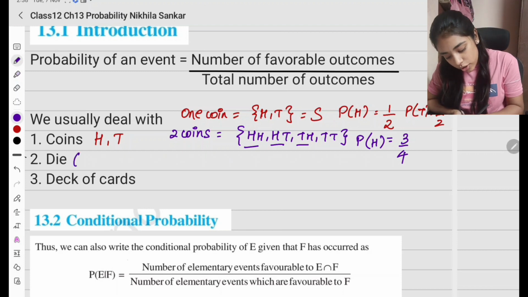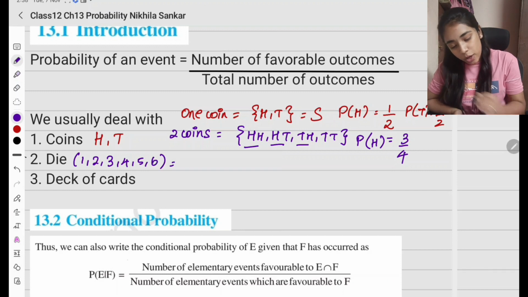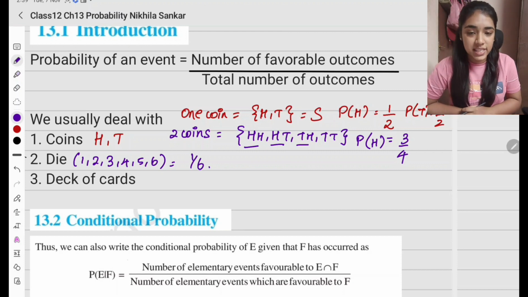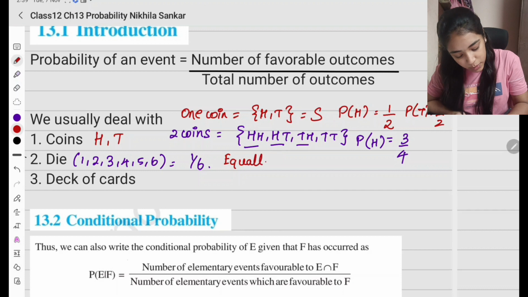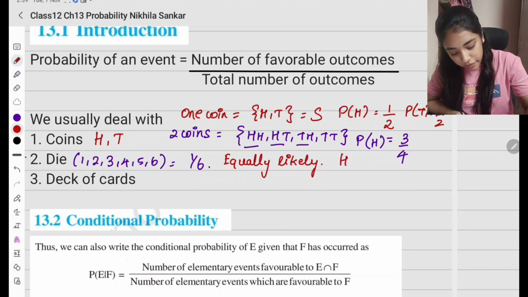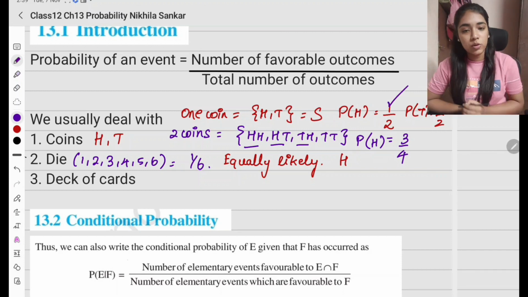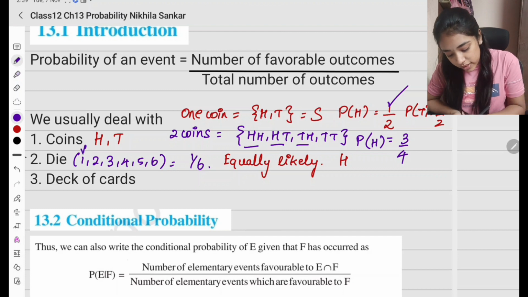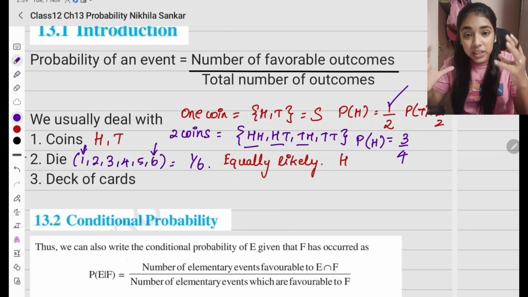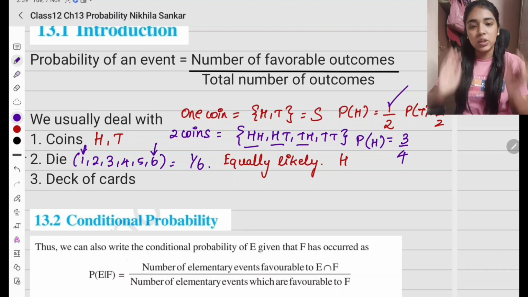Then dice. What all do you have in dice? You have the numbers 1 2 3 4 5 6. So probability of getting 1 or 2 or 3 இதெல்லாம் என்ன probability? You will have 1 divided by 6. These are all called equally likely. ஞாபகம் இருக்கா? Equally likely. இப்போ ஹெட்டுக்கு probability of ஹெட்டுக்கு halfனா probability of tailக்கும் half. ரெண்டுத்தோட probabilityயும் ஒண்ணுதான். கரெக்ட்டா? இப்போ டைஸ்லயுமே 1 வரதுக்கான probability is 1/6. 6 வரதுக்கான probability is 1/6. So these are all equally likely events. வெவ்வேறு probability கிடையாது, ஒரே probability தான்.